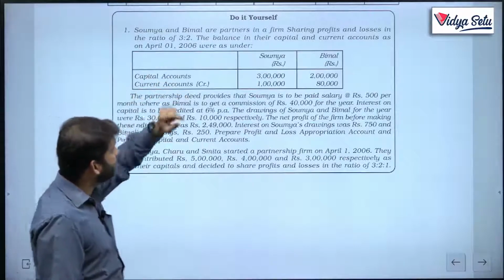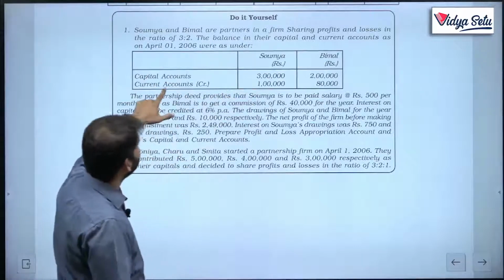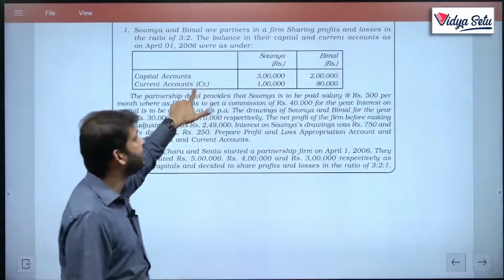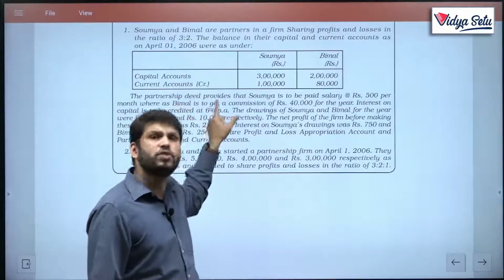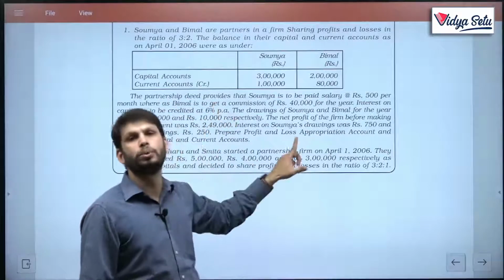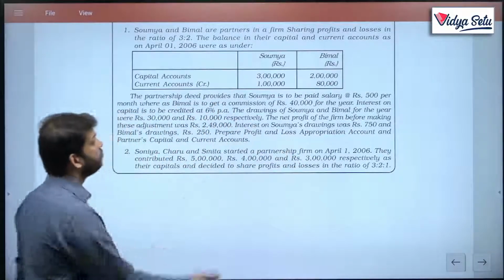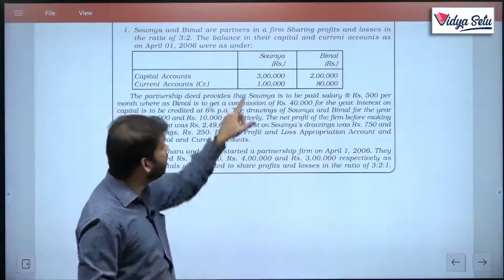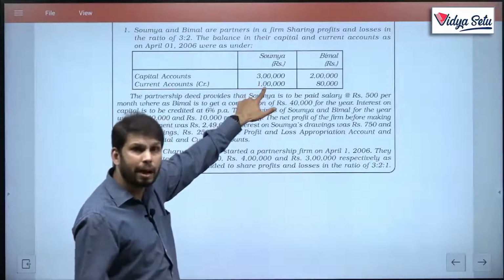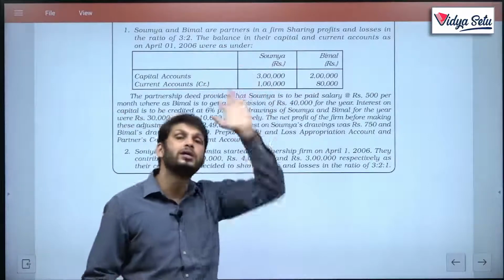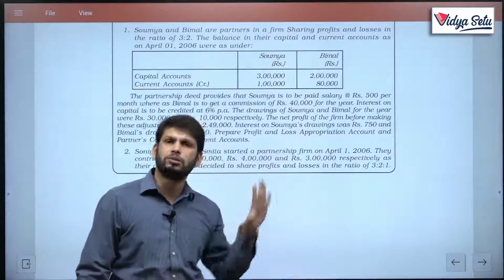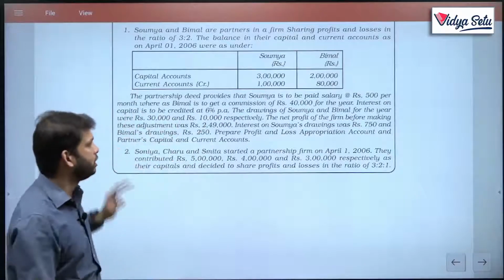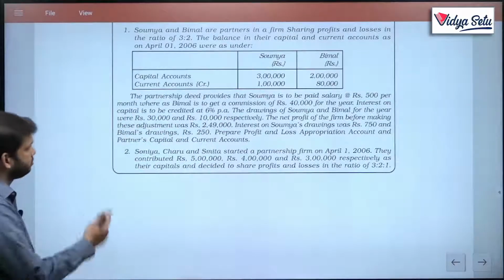Here the capital accounts are 3 lakh and 2 lakh and current account, but they have specifically mentioned in the current account it is the credit balance. If they don't mention this, I'll still assume it to be a credit balance. But if they write debit here, or there could be a question where one partner has credit capital account balance, another partner has debit capital account balance, but not in this question. Here both the partners have credit current account balance.